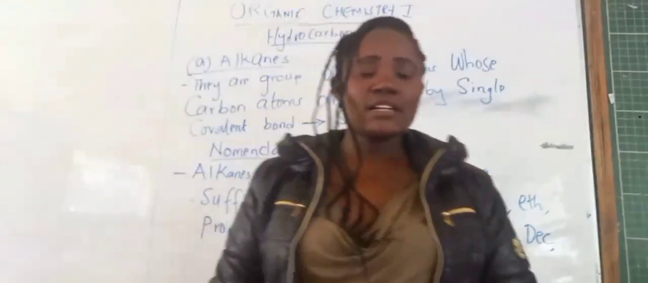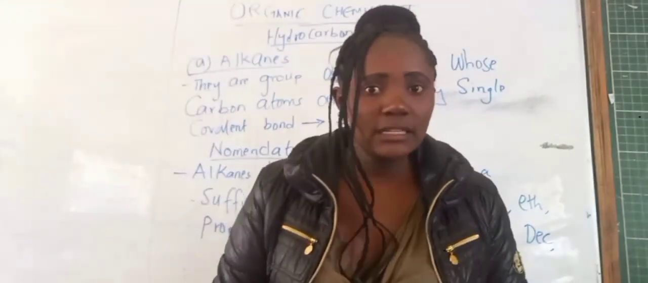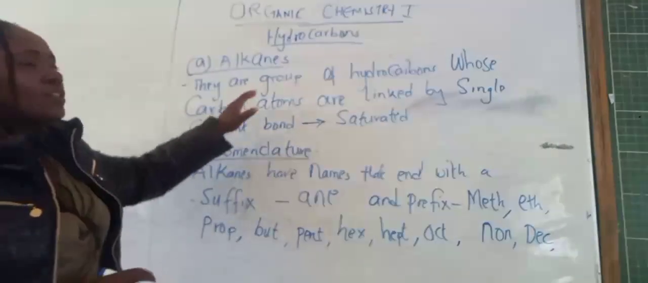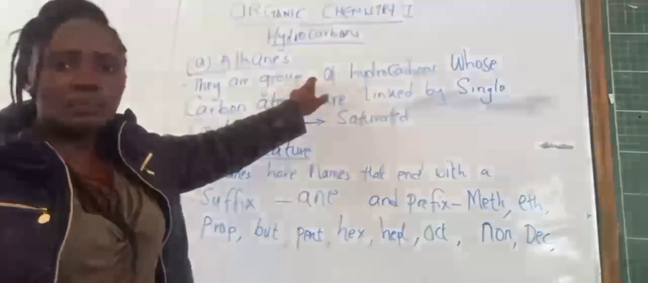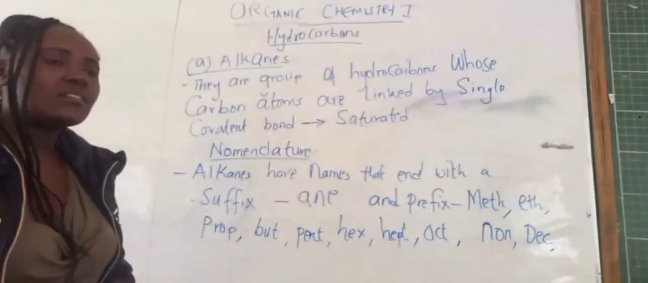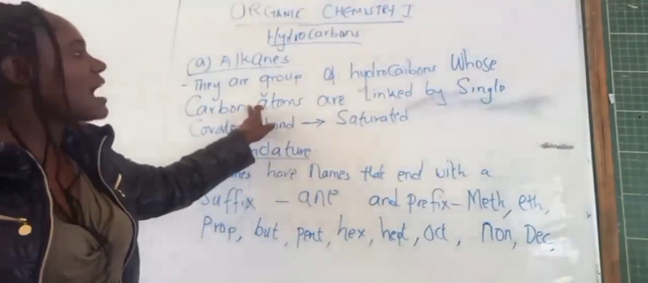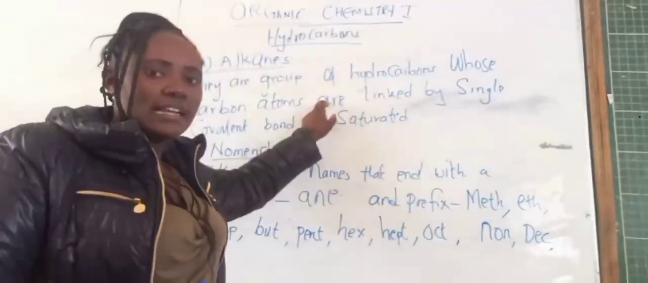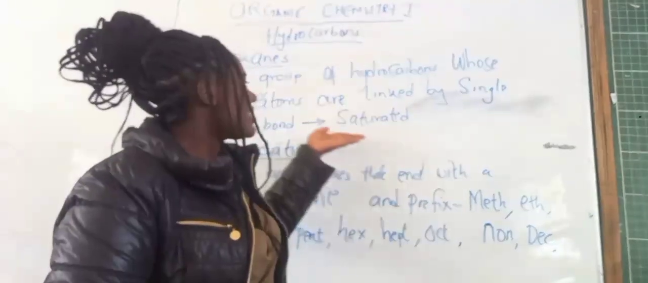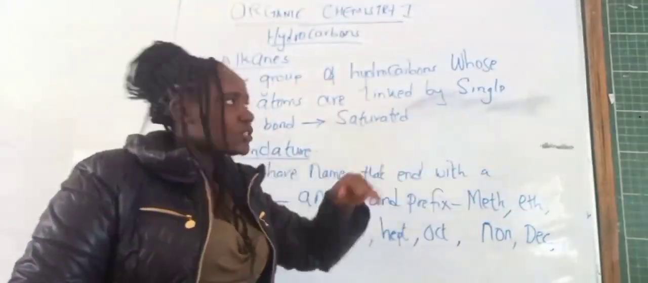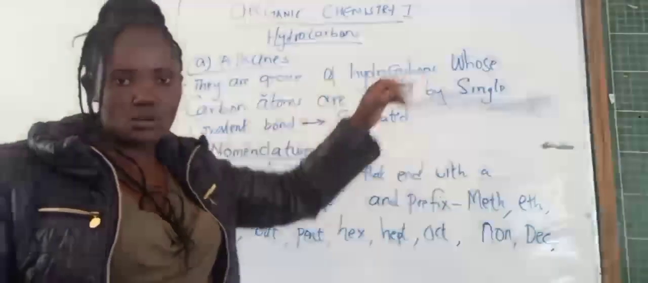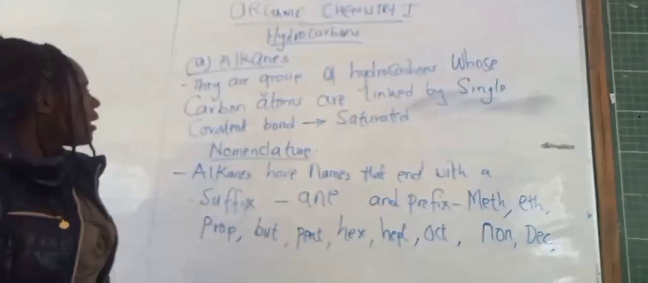We are going to start with the first hydrocarbon, and the first one is alkanes. Alkanes are a group of hydrocarbons whose carbon atoms are linked by single covalent bonds. The presence of single covalent bonds makes them saturated. So alkanes are saturated because they have a single carbon-carbon bond.